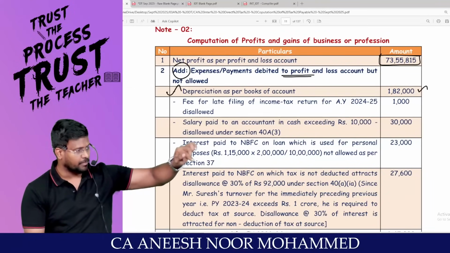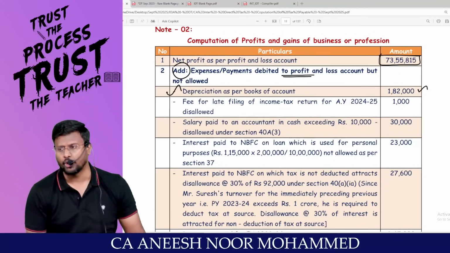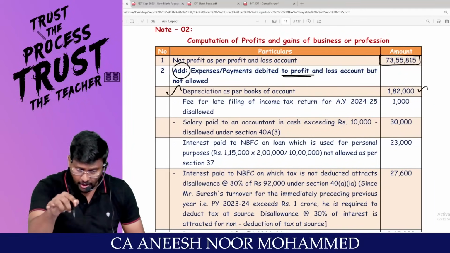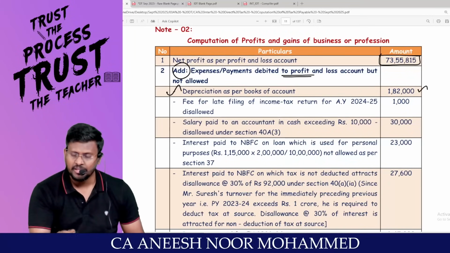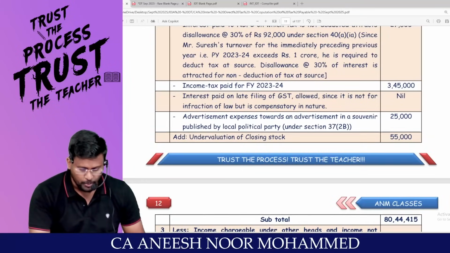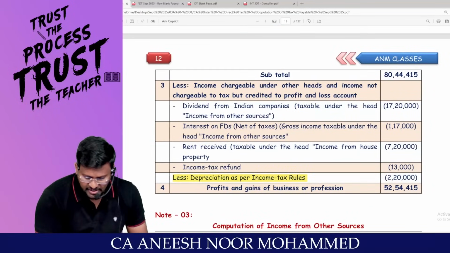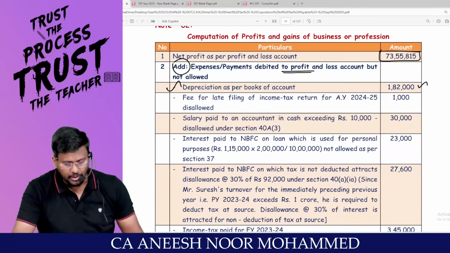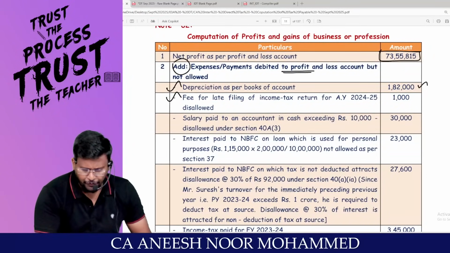1,82,000 should be added. But the right method in the Income Tax Act is the WDV method. That means they themselves have given in the question the amount of depreciation as per the WDV. That has to be reduced. Am I right, sir? Look, less: depreciation as per income tax rules, 2,20,000. Accepting?